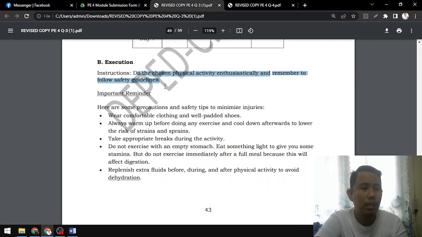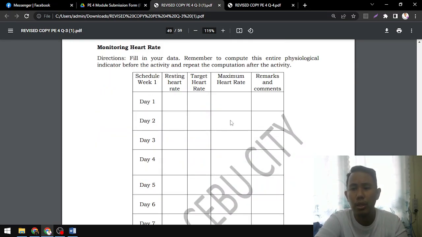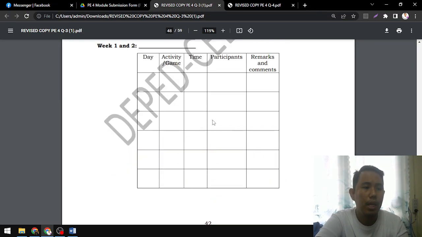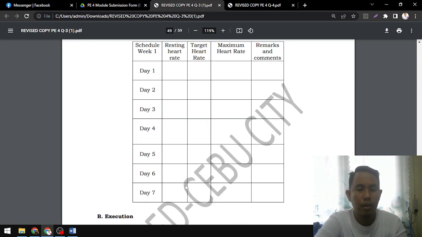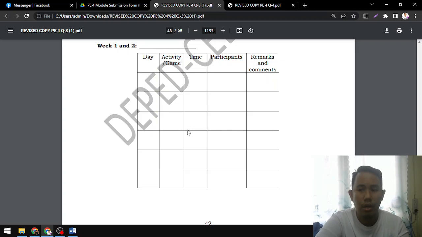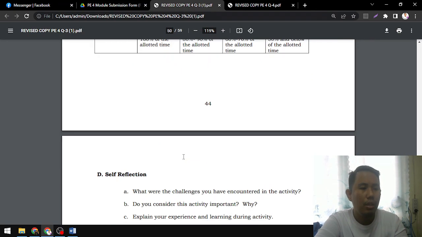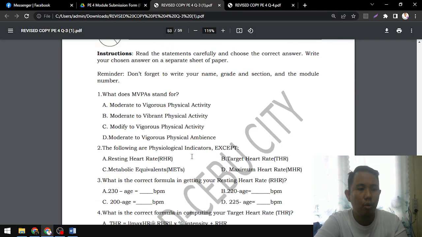Do the chosen physical activity enthusiastically and remember to follow safety guidelines. So same thing as what you did. It's just that here you will be encoding. This is the physical activity, and then your Monday to Sunday still, right? And then after that, for Monday, you will record here the resting heart rate, the target heart rate, maximum heart rate, and so on. Okay, so day 1 should be parallel on this table. Okay, so that ends our quarter 3.